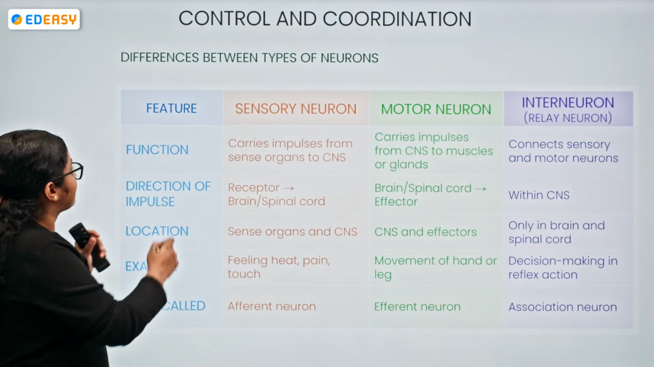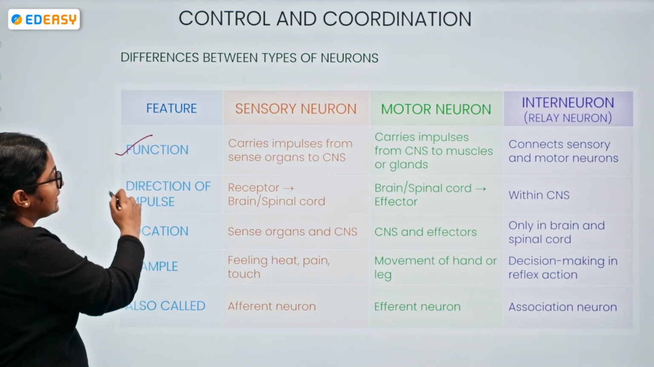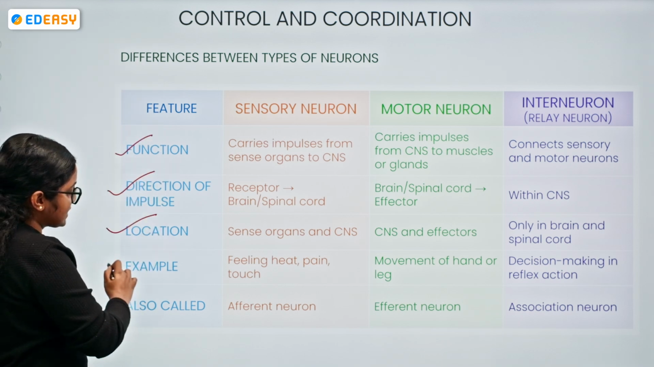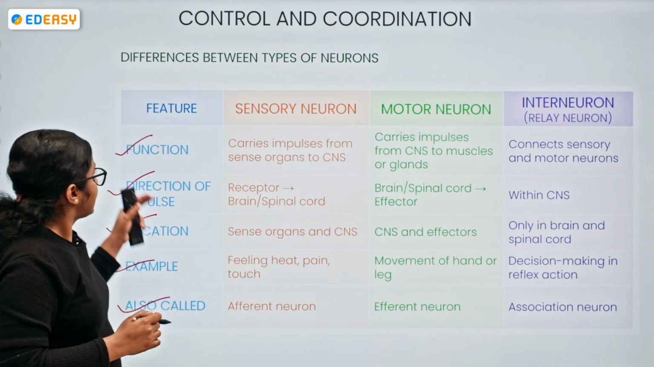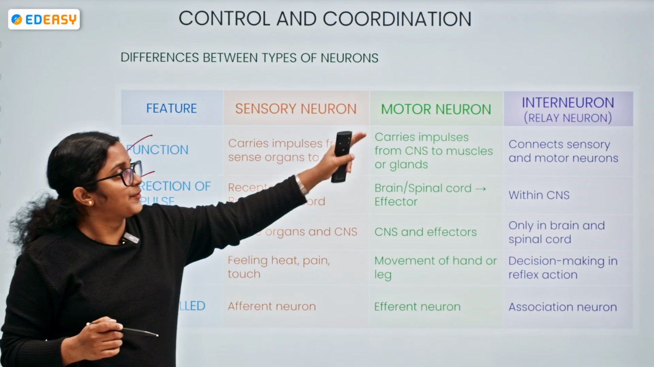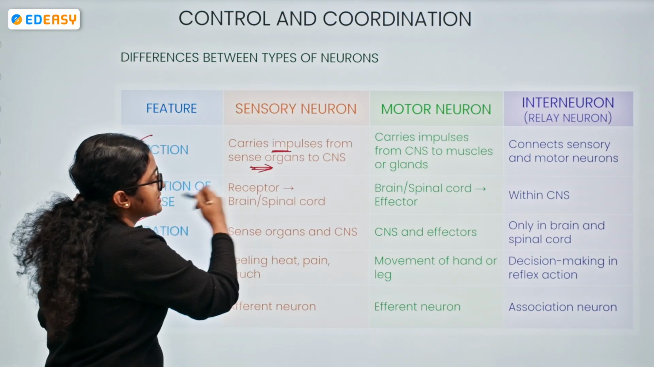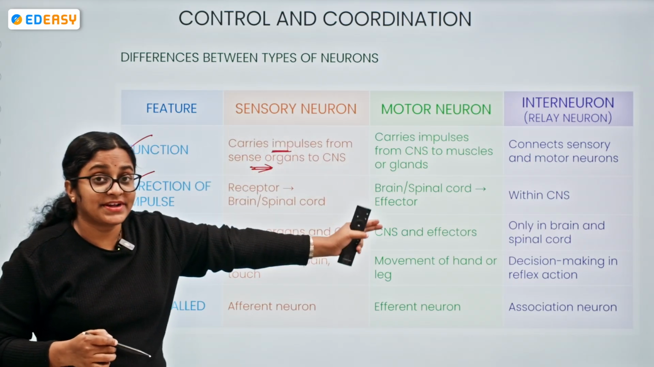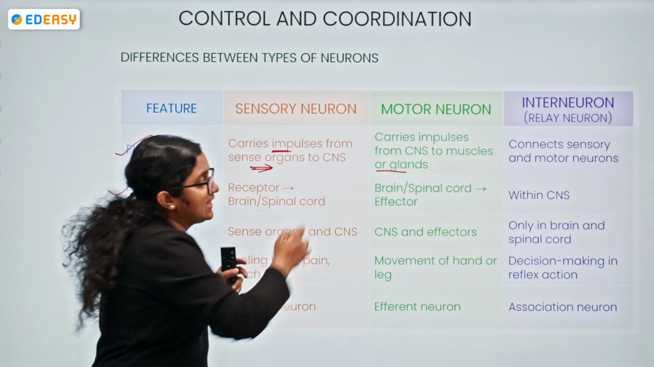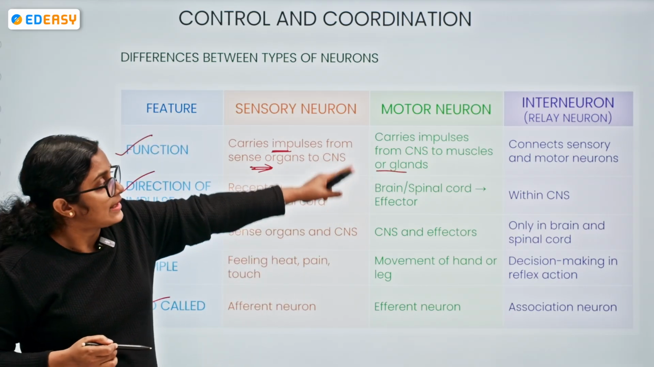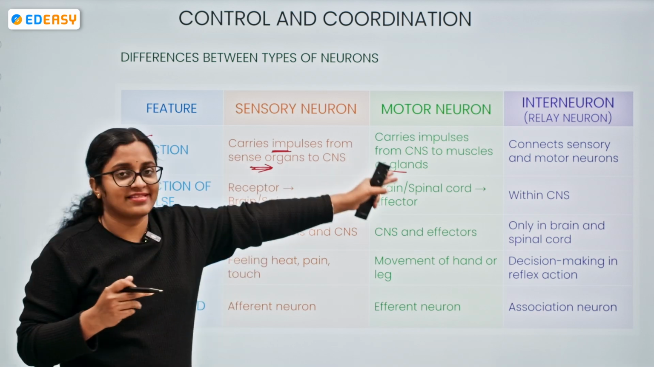So now we can see the function over here. The features include the function, the direction of impulse, location, example, and what it is also called. Okay, so the function of sensory neuron, motor neuron, and interneuron. The sensory neuron carries the impulses from sense organs to the CNS. The motor neuron carries them from the CNS, the central nervous system, to muscles or glands. The interneuron, or relay neuron, connects the sensory and motor neurons. It acts as a connecting bridge between these two.